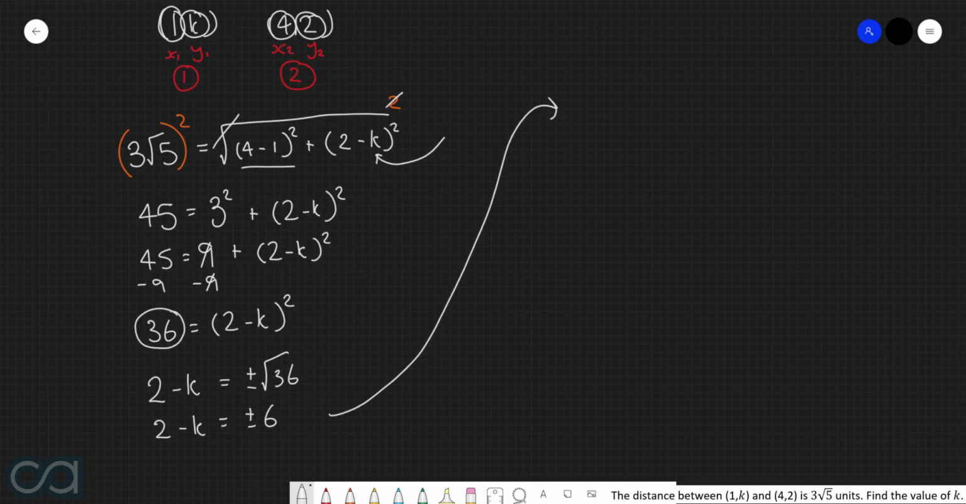Rearranging this, and we get k is equal to 2 plus minus 6, or in other words, negative 4 or 8. So we actually have two solutions here for what k can be, given that the distance between these 2 points is 3 root 5. Either k can be equal to negative 4 or 8.